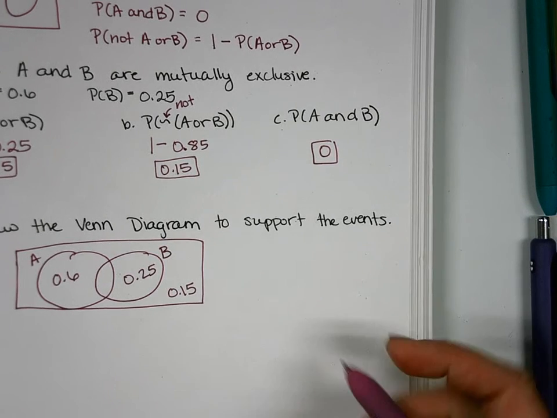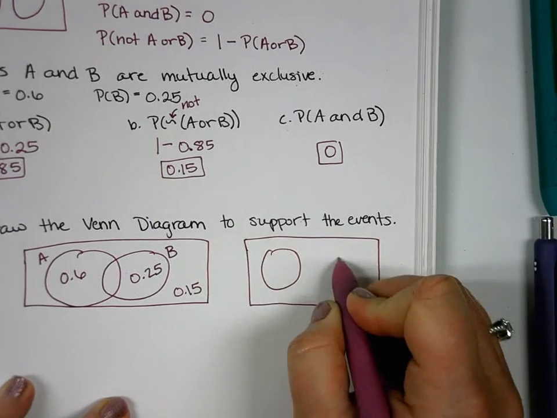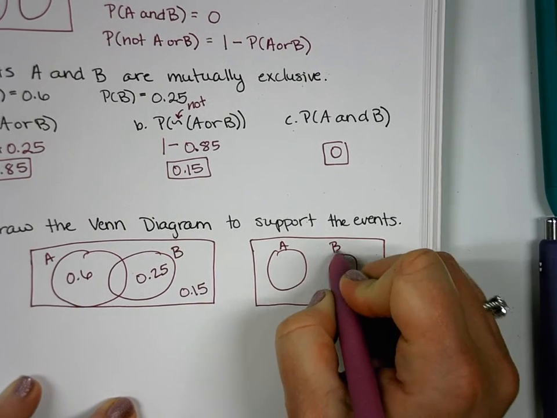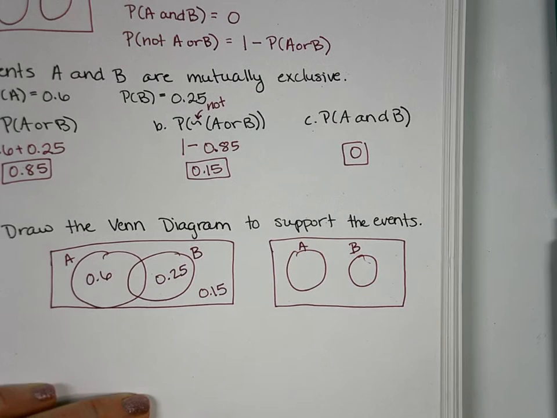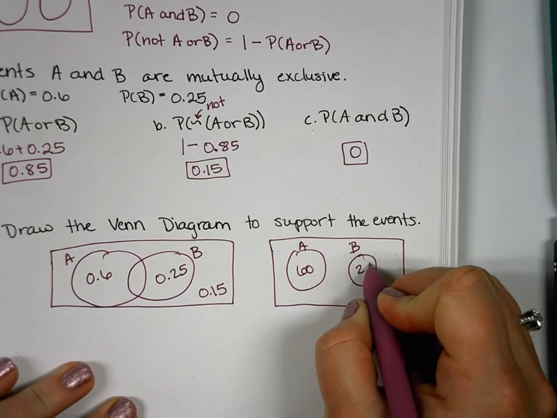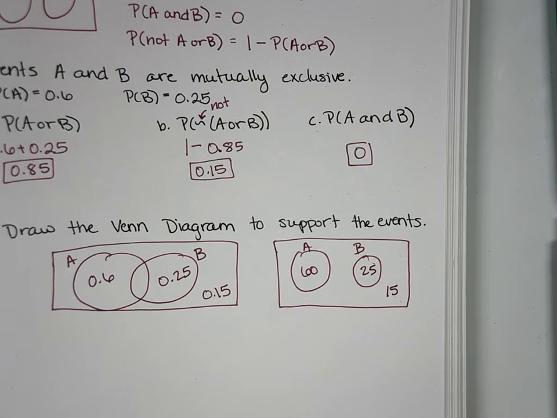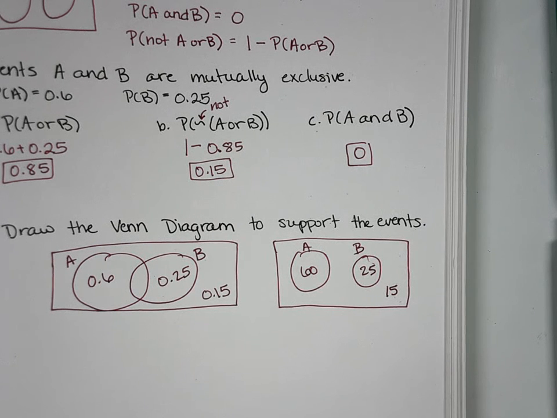You could also draw this as just two separate circles, A, B. Some people like to turn them into numbers, so they'll turn it into like the percent number, and they'll do 60, 25, and 15. So that way they don't have decimals. I really don't care. I'm okay with the decimals. If you do draw your circles overlapping, make sure there's nothing in the middle because they can't actually intersect. But that's what it would look like in terms of a Venn diagram, which is very similar to how 6 to 9 is set up for you at the beginning.